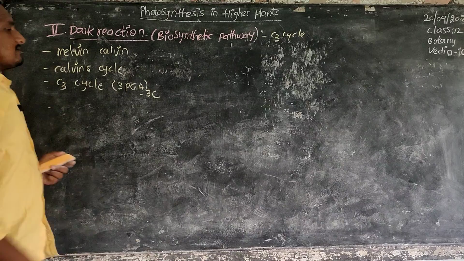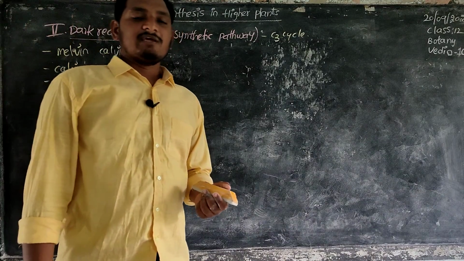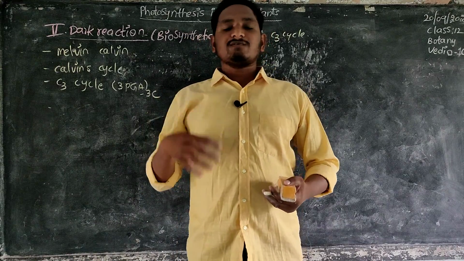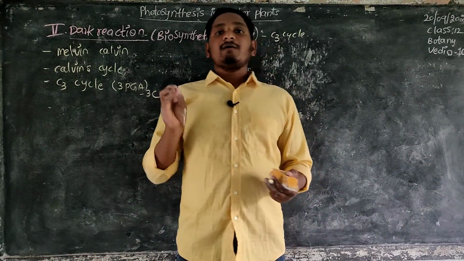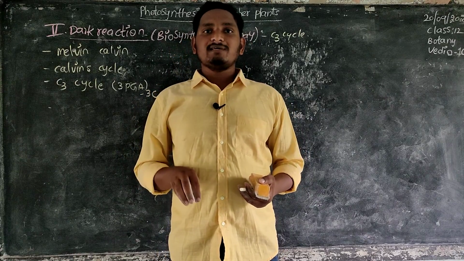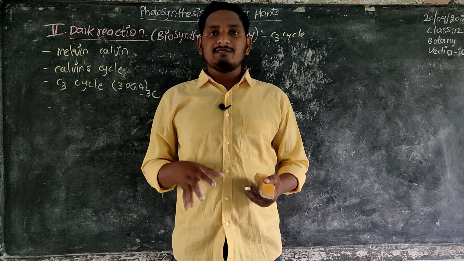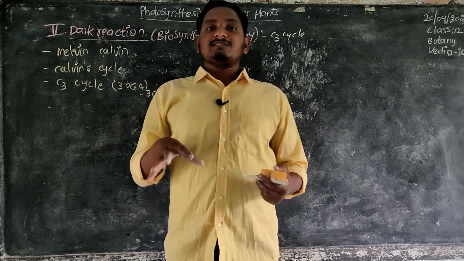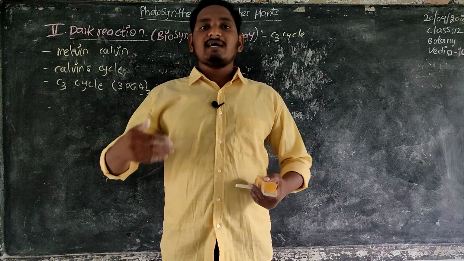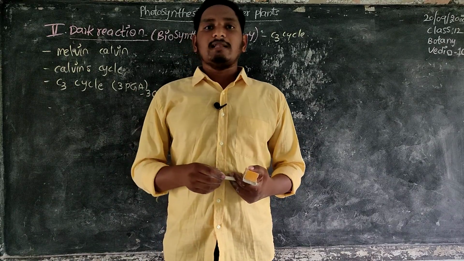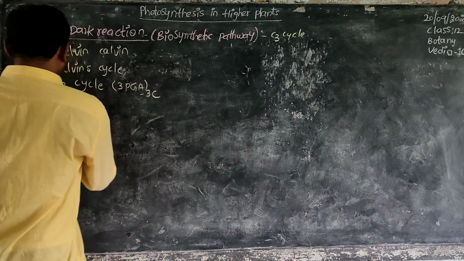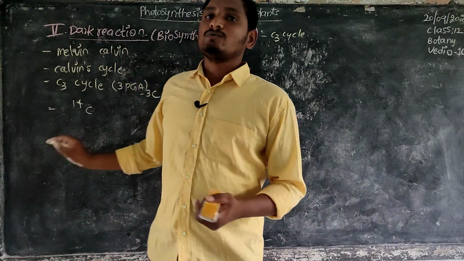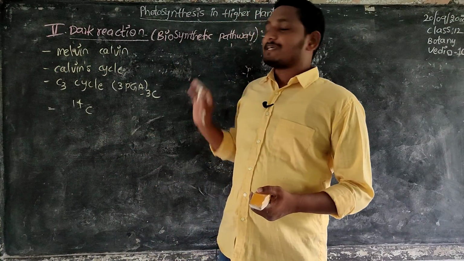In this pathway, the scientist Melvin Calvin took some algae and exposed them to sunlight. After some period, he took some cells of the algae and boiled them in hot methanol. Then he observed the reactions taking place in the algae by using the carbon-14 isotope, a radioactive carbon, to trace the pathway of this dark reaction.